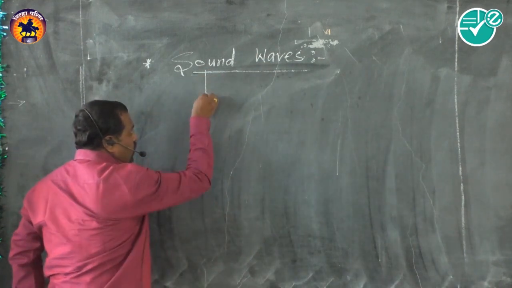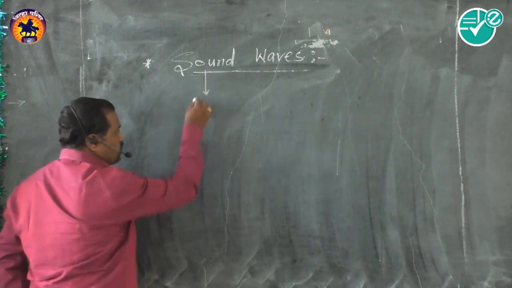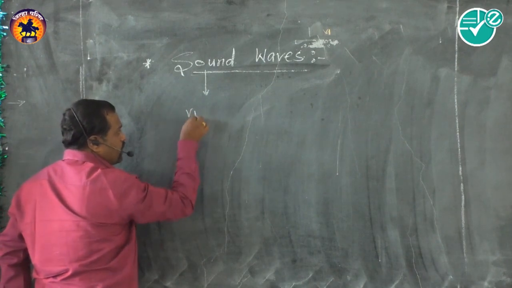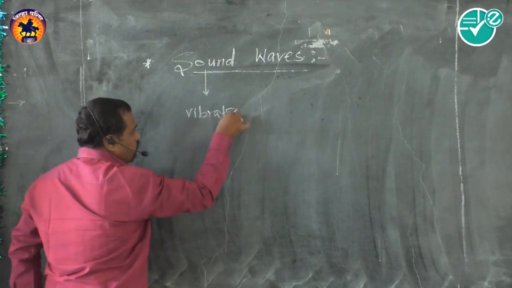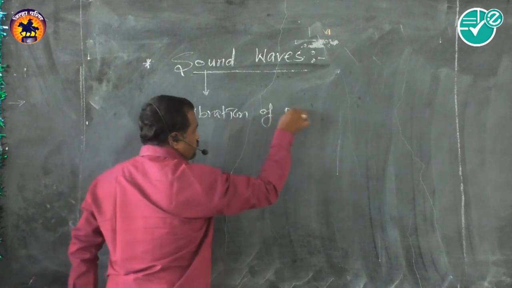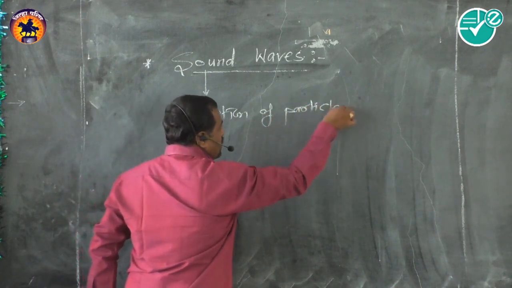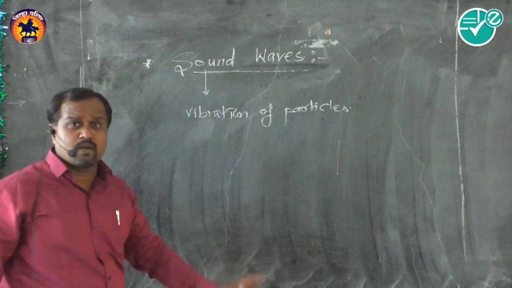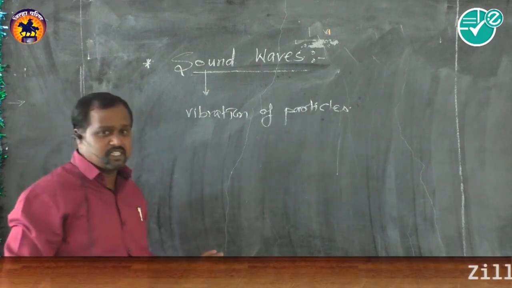Now, first of all, we consider the origin of sound. The origin of sound is due to vibration. Now, this is the vibration of particles. Vibration of particles produces sound. See, some of the examples. We study some of the examples.